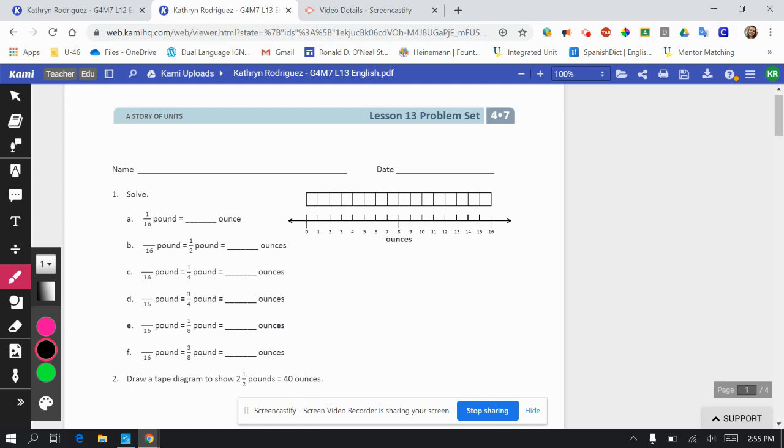And we're back. All right, here we have a tape diagram that is showing us 1 pound being divided into smaller pieces of ounces, okay? 16 ounces equals 1 pound. So let's get started on letter A. 1/16 of a pound, that's just one of these, would be 1 ounce. Half of a pound, so here's the half mark.